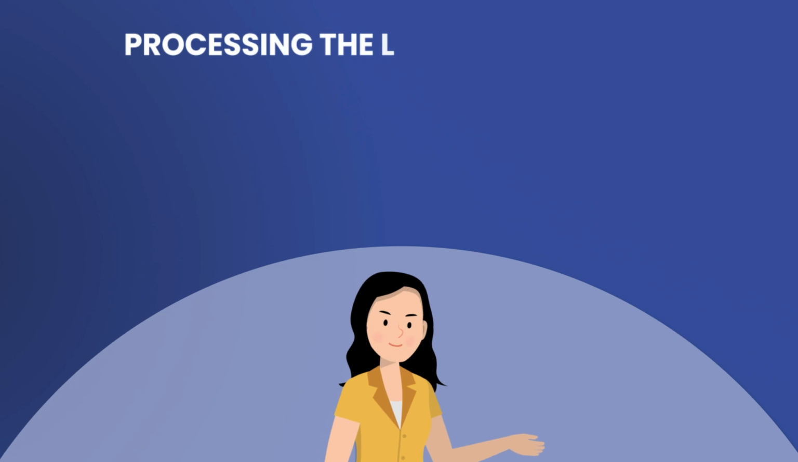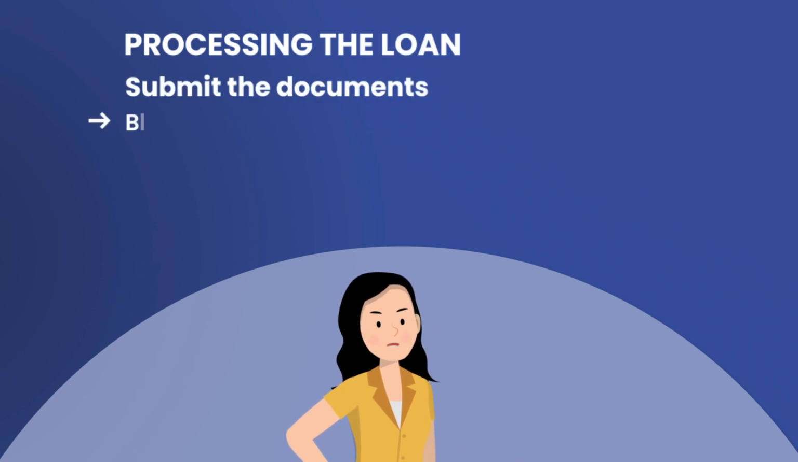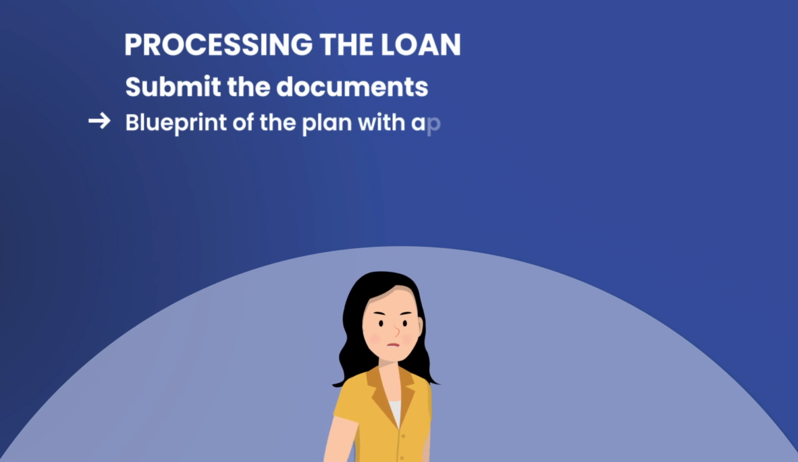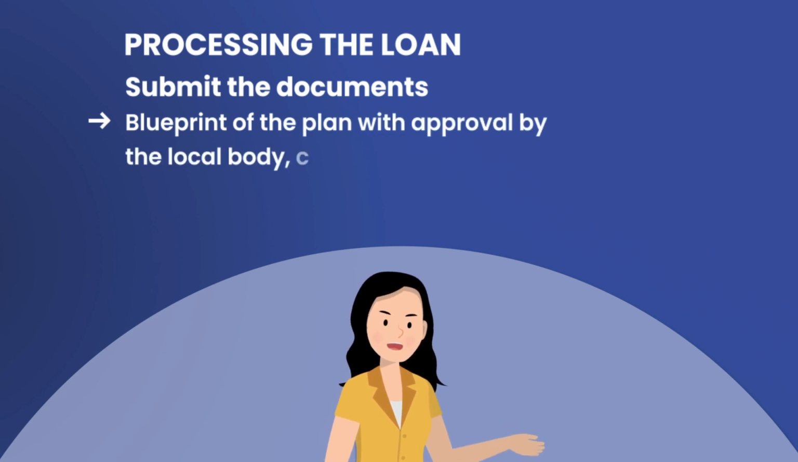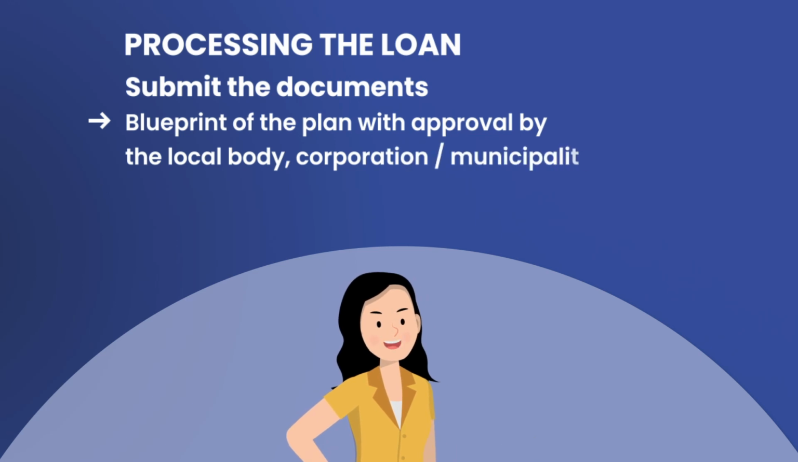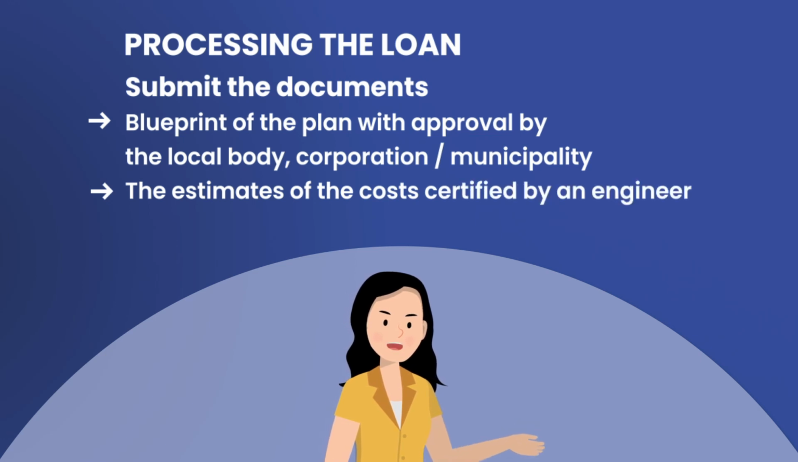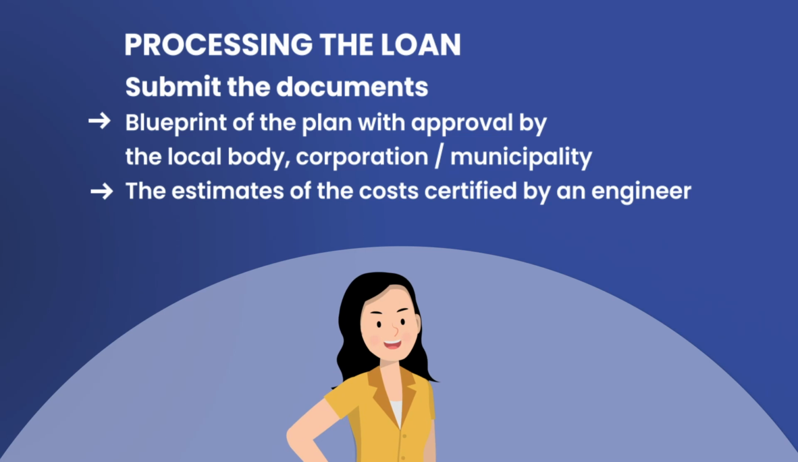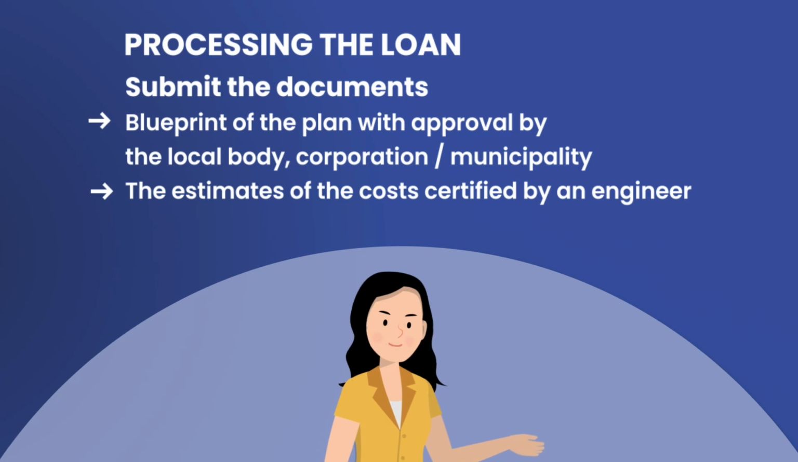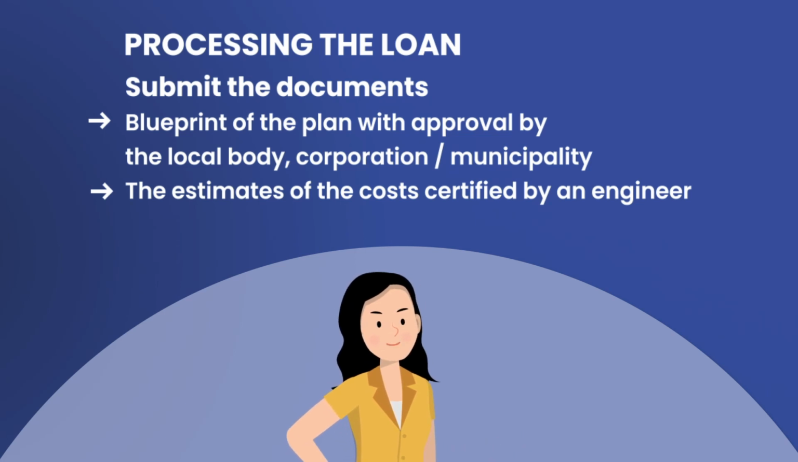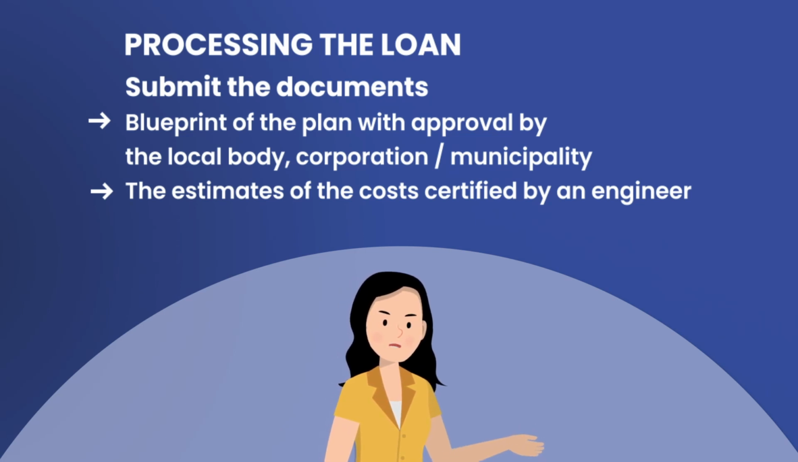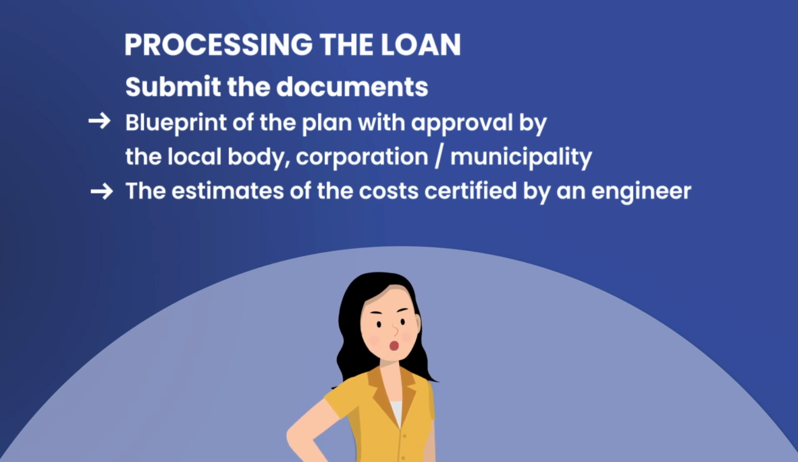In this step, the banks ask the borrower to submit the following documents that provide information regarding the home loan. They are the blueprint of the plan with approval by the local body, corporation or municipality, and the estimates of the cost certified by an engineer. After these documents are scrutinized, the disbursement of the loan is done. Usually, loans are disbursed on the basis of the stage of construction of the property. So, in case of resale or ready possession properties, the disbursement is full and final. However, in case of under construction properties,